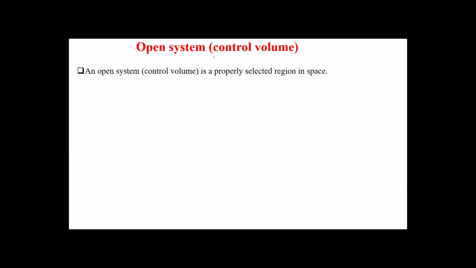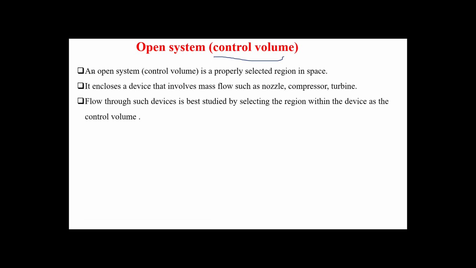Open system, or we call it control volume. We are controlling the volume. An open system is a properly selected region in space. It encloses a device that involves mass flow. There is mass flow in and out, such as a nozzle, compressor, turbine. Here we have 3 examples of open system. In the closed system, we have a very good example of a piston cylinder with no mass crossing the boundary.